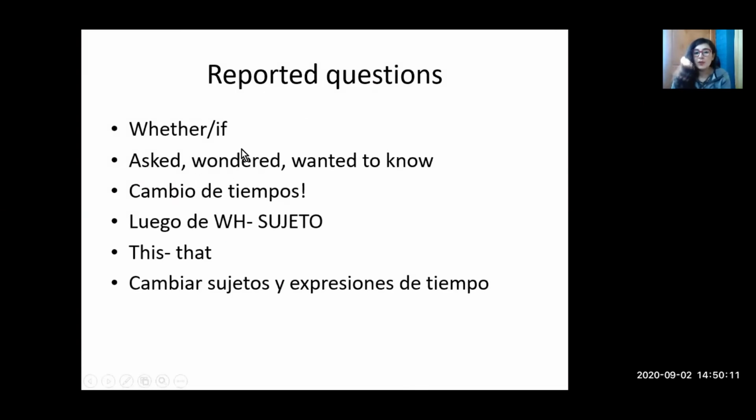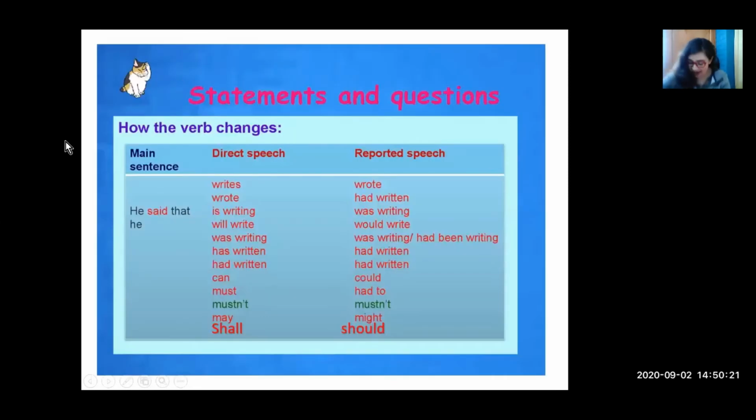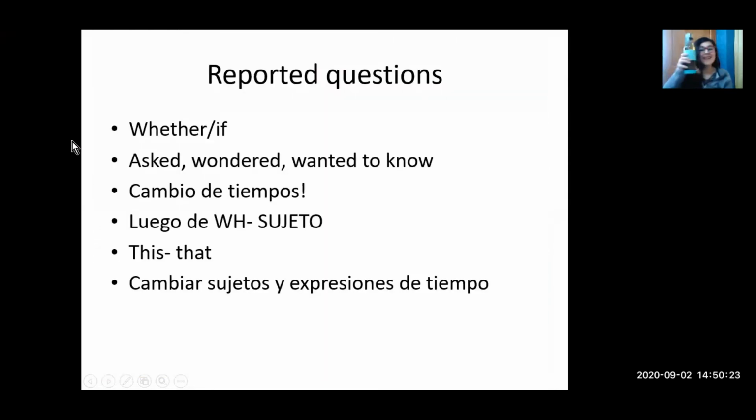When you report a question, you can use the word whether or if when the question has an answer yes or no. For example, do you like mate? I love mate. Do you like mate? This question has an answer yes or no, so in this case you can use whether or if. Do you like mate is in the present, so you change it to the past. Remember the change in tenses, cambio de tiempos.